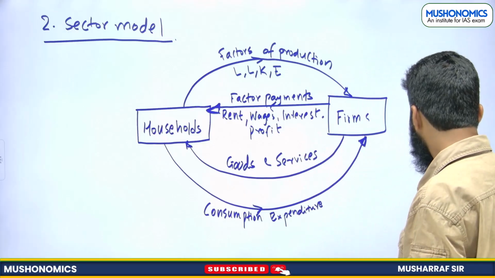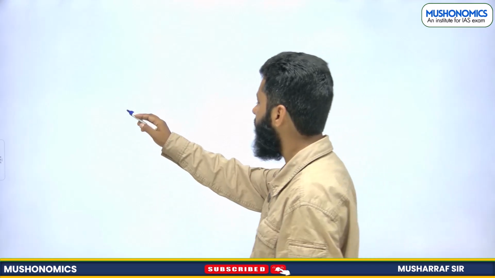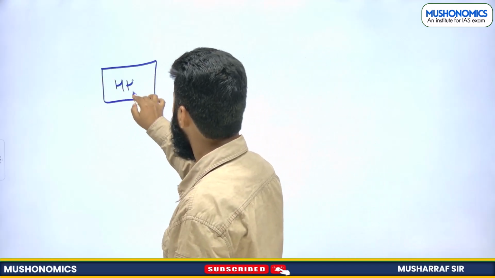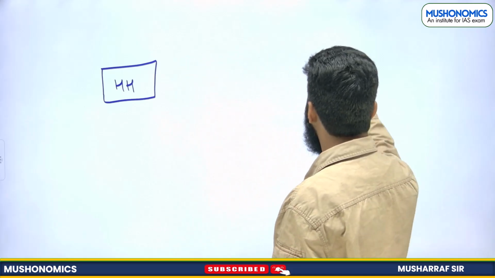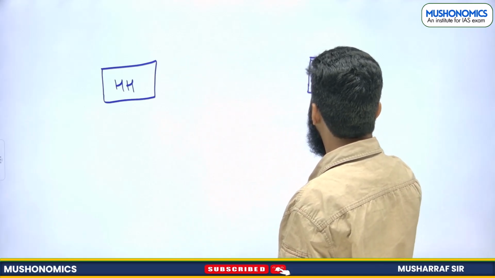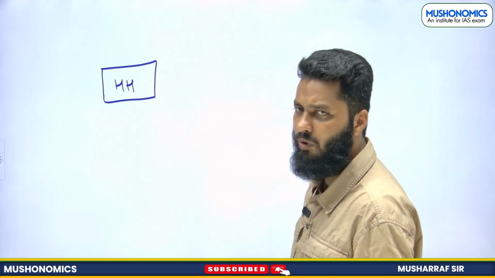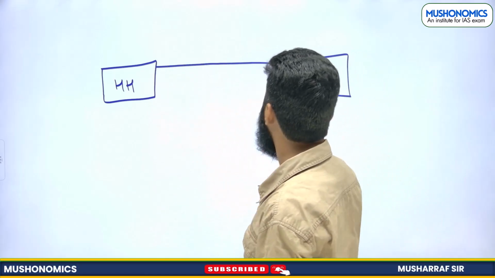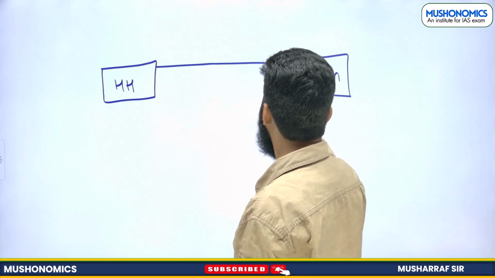Now we can introduce one more sector here. This is household and this is firm, right? Household will be providing land, labor, capital and entrepreneurship.